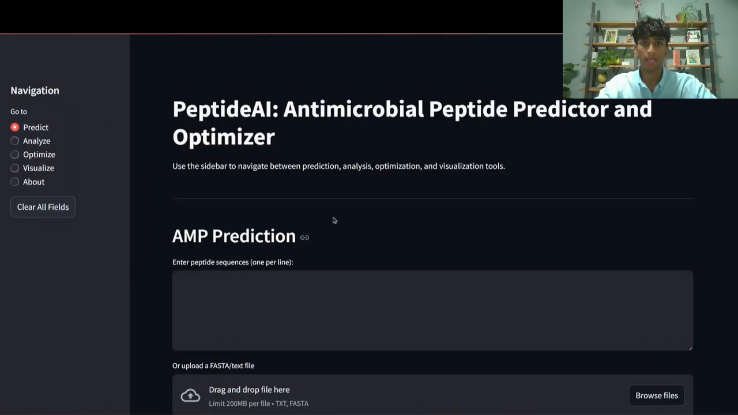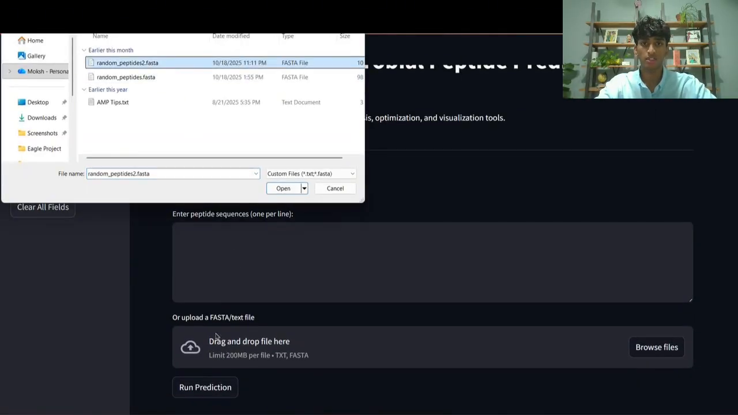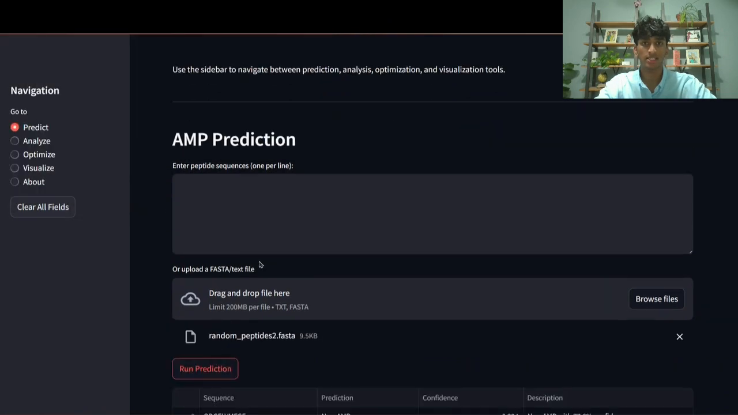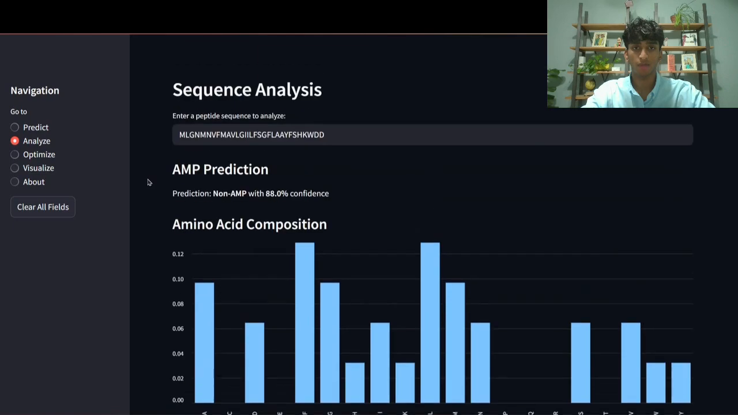To showcase my model, I built an interactive Streamlit app so anyone can use it. Firstly, users can use the main predict page where you can upload sequences and filter through a large amount of predictions. The Analyze page breaks down why the model made its decision.